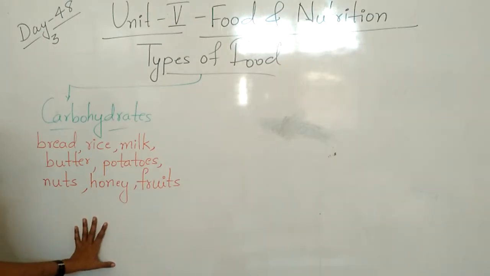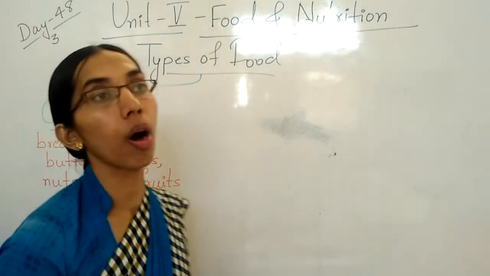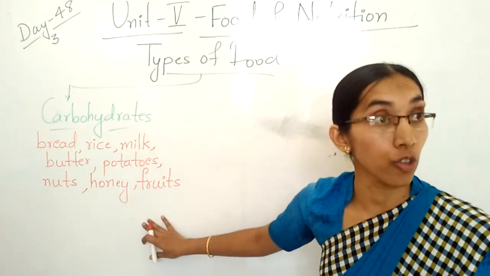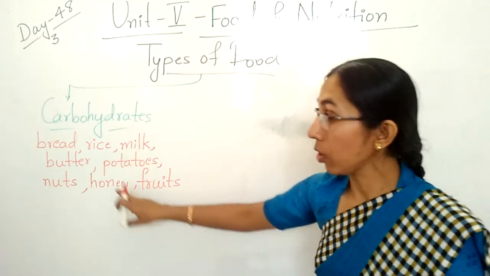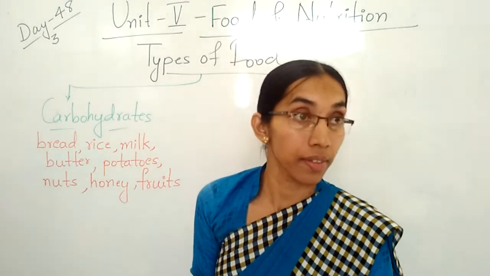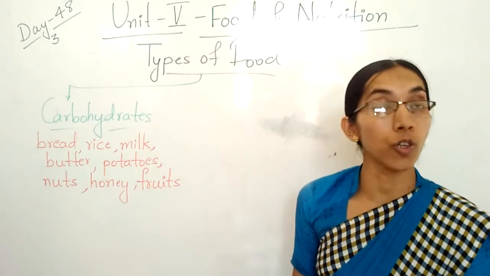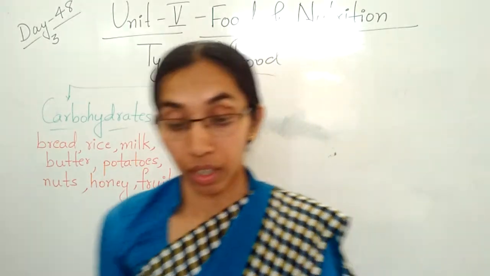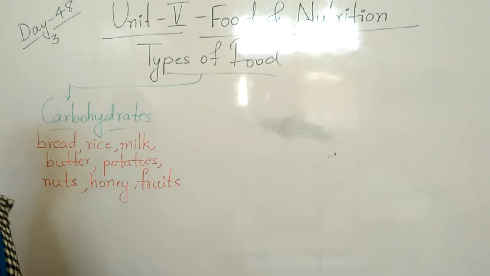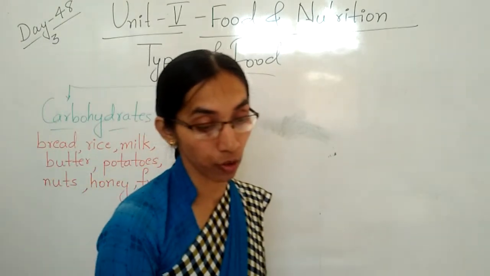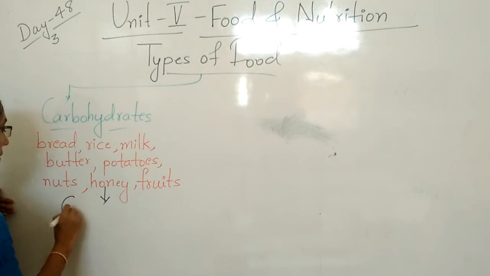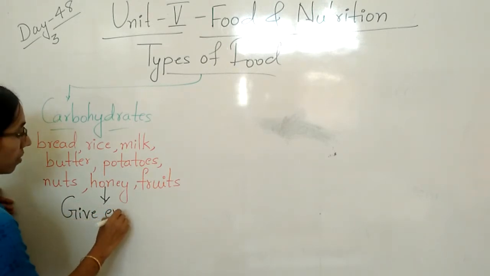These food items contain sugar or starch. You know, these are all sweets. Yes, sugar content is there, and also starch. What is a starch? It is a white, tasteless substance that is called starch. Okay, children? So these food items, what do they do? They give energy.